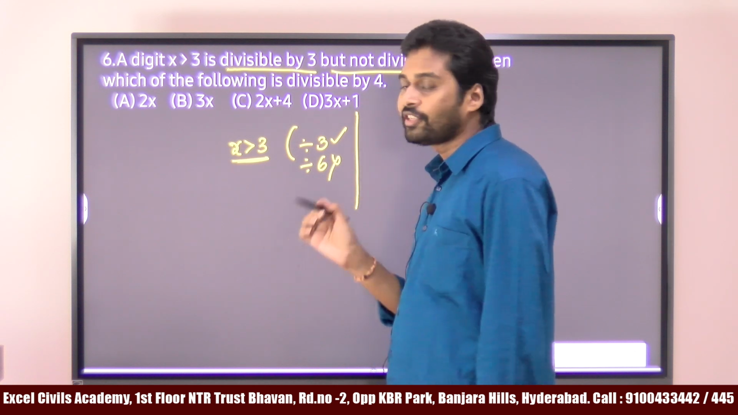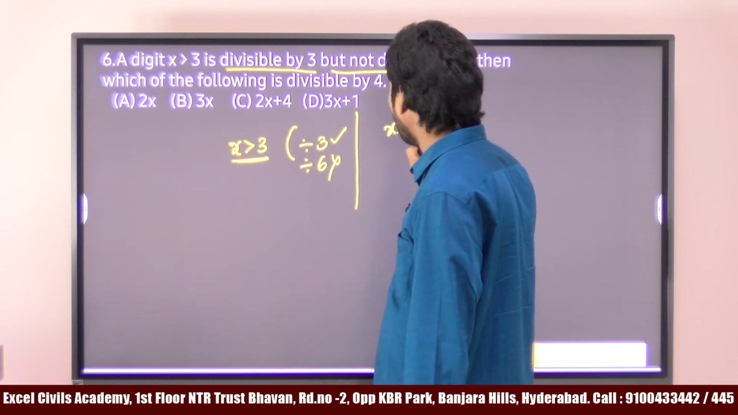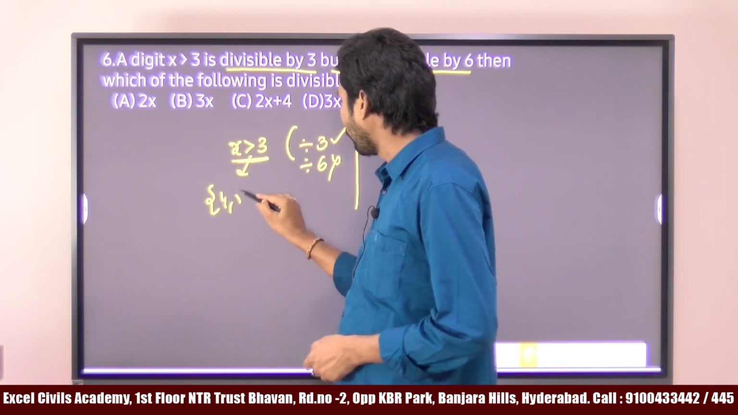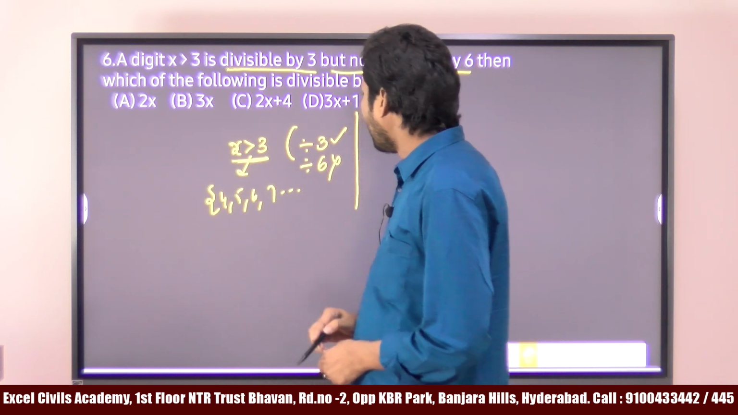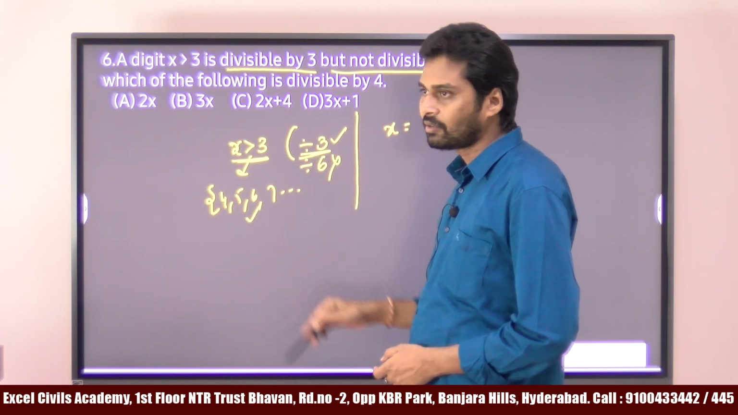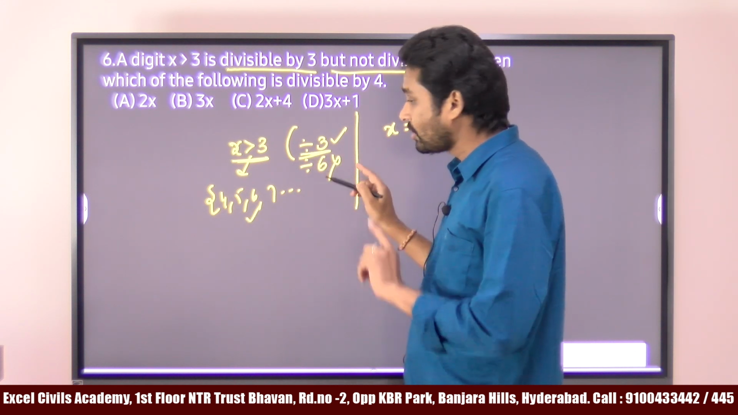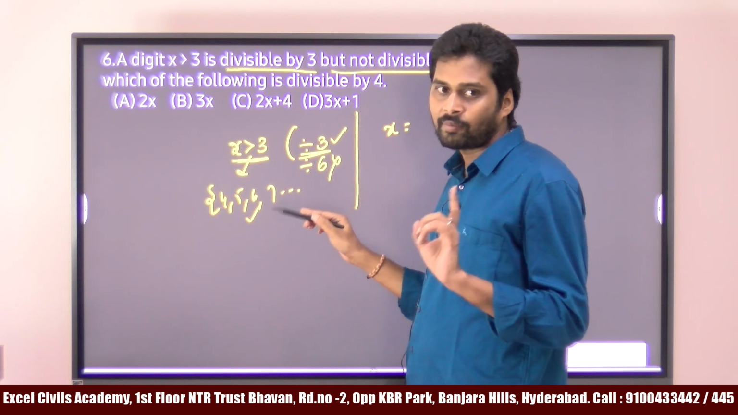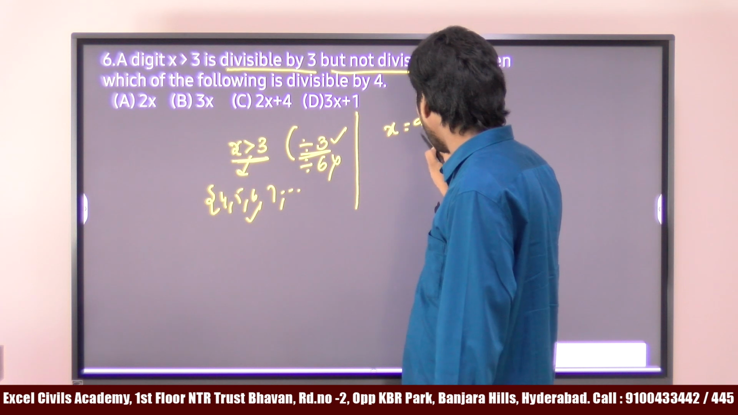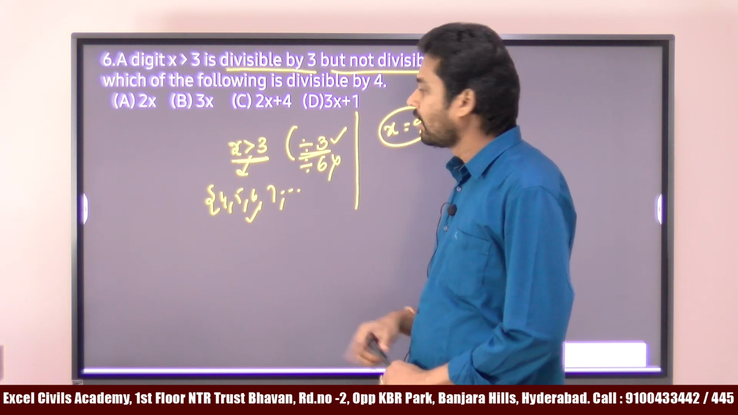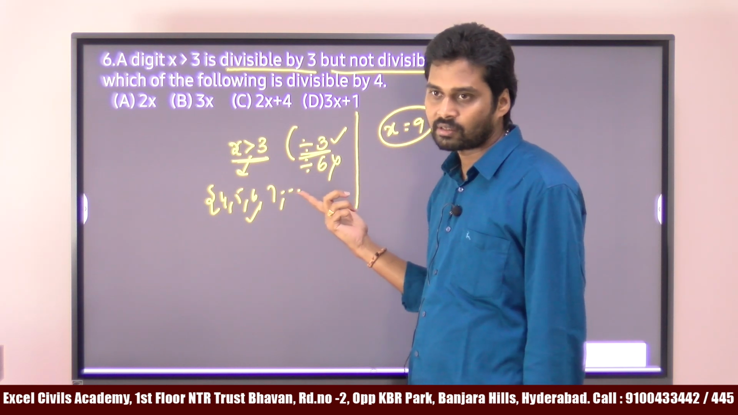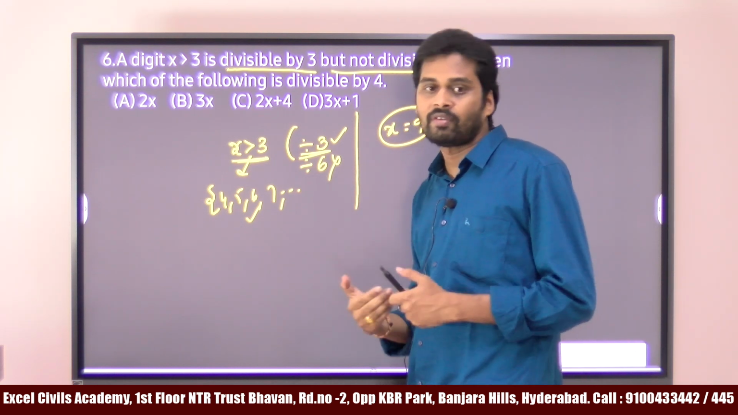So first of all, you assume a value for x. The value is greater than 3, meaning 4, 5, 6, 7 like this. And it should be divisible by 3. 6 is divisible by 3, but there is one more condition: it should not be divisible by 6. Then which number can I take? 9. Suppose I take x is equal to 9, it is greater than 3, it is divisible by 3, but it is not divisible by 6. So likewise we can assume the values.